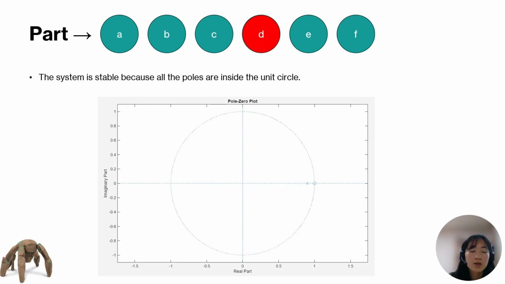So here is the plot, and you can see that the pole, the x here, is inside the unit circle, which means the system is stable.